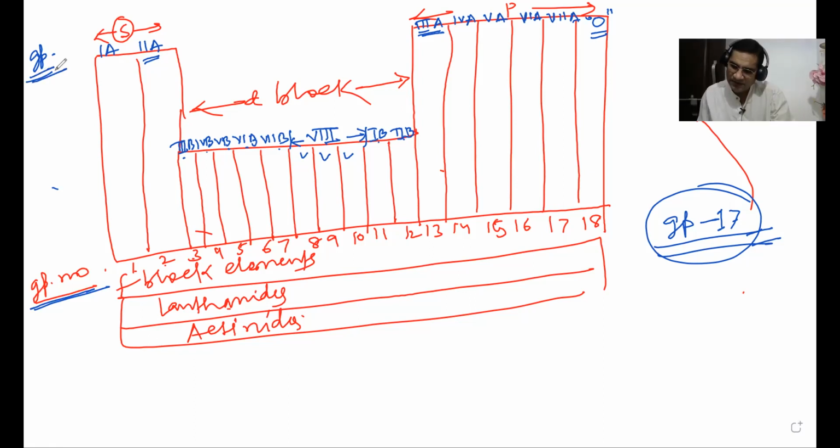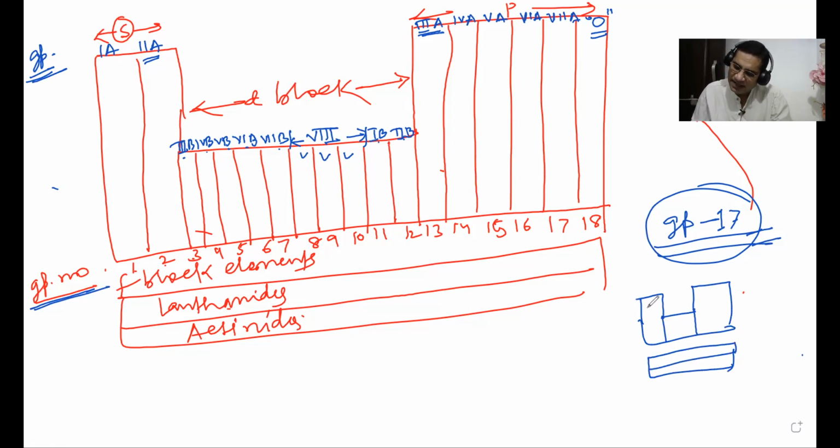Sir, why is this starting from third B? That is based on the electronic composition. I told you this point just now. This is an S block element, so which electrons? Ns electrons. This is Ns plus Np. If you ask why it is third A only, because if you add Ns and Np electrons, there it will be 3 only.